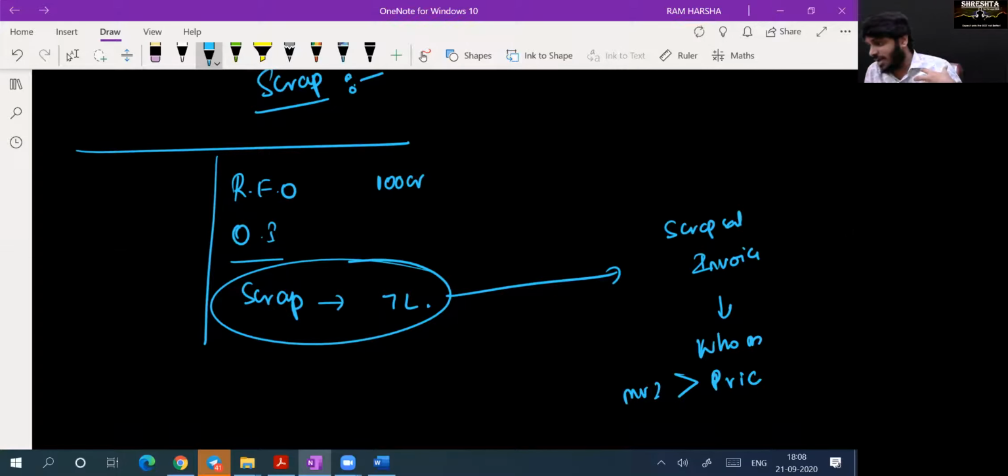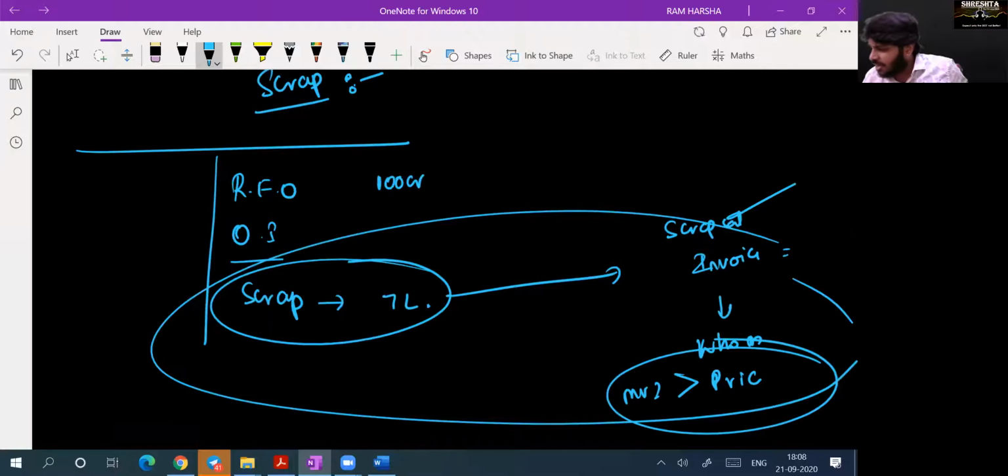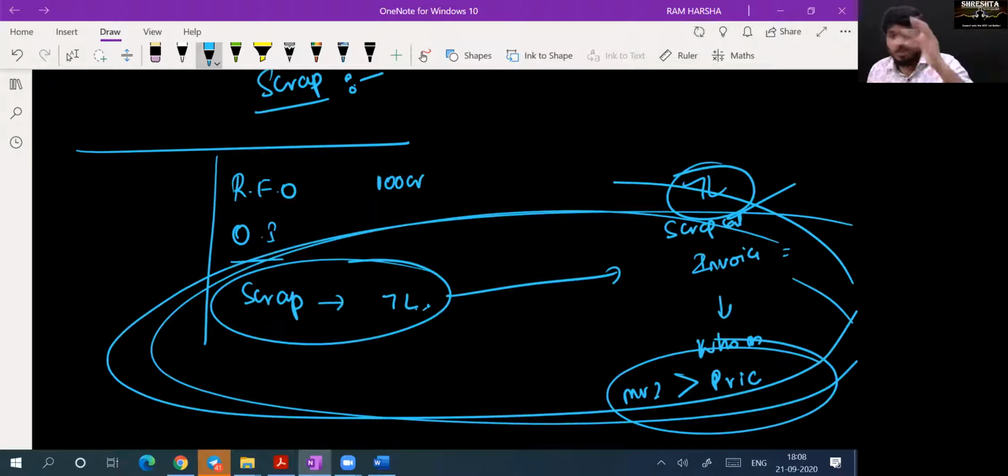We sold at a price more than market value, so there is no fraud regarding price. Invoice is there to whom we sold everything. If I check all this, the invoice is there, scrap value sold is 7 lakhs, everything is fine. Here also recorded 7 lakhs, books of accounts recorded 7 lakhs. If I check all this, I will not find any error. I will not find any fraud.